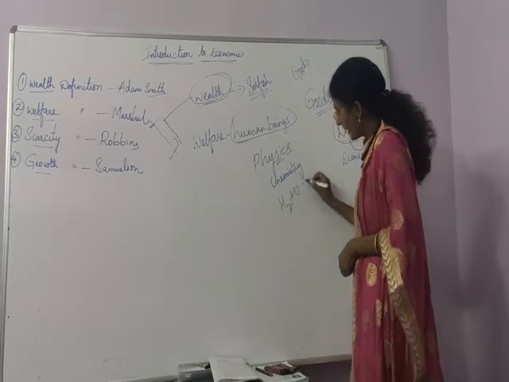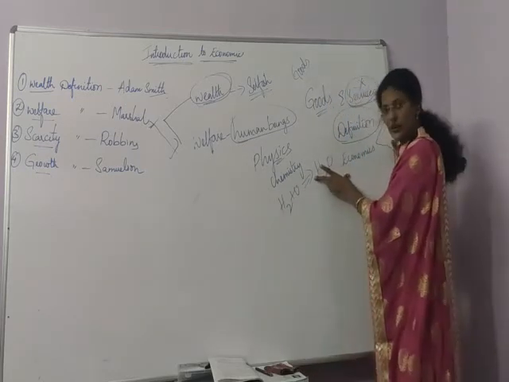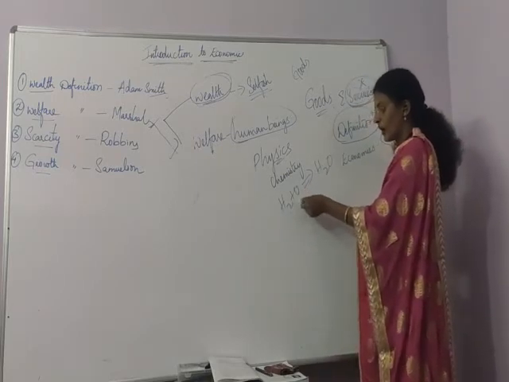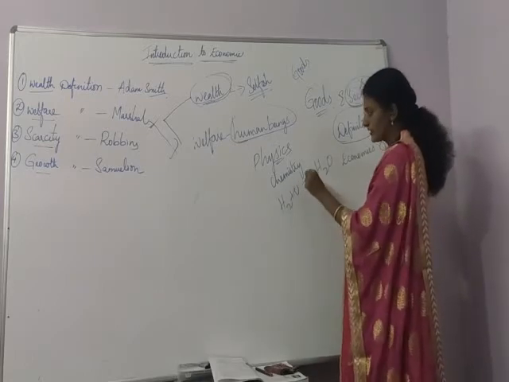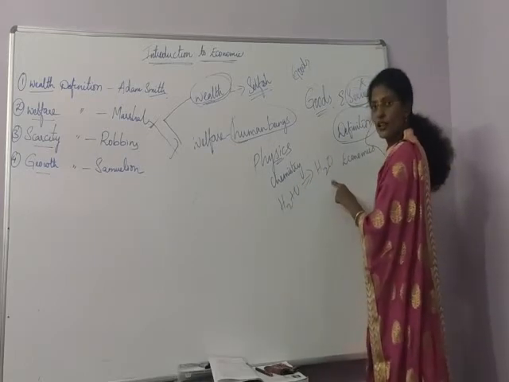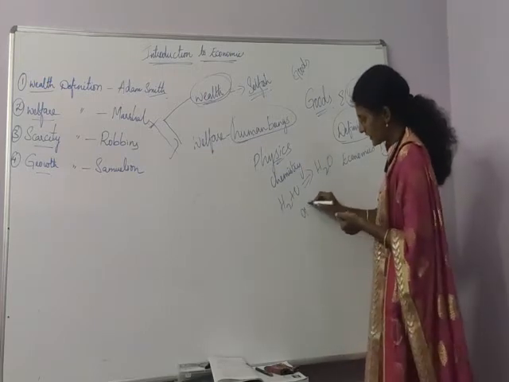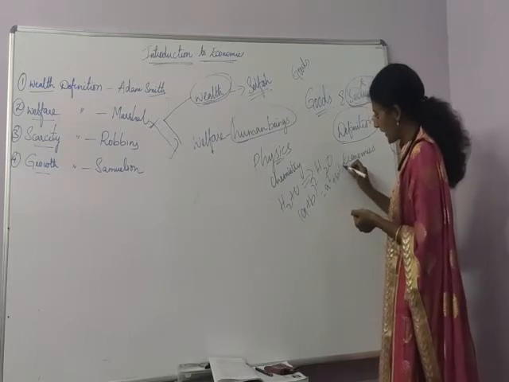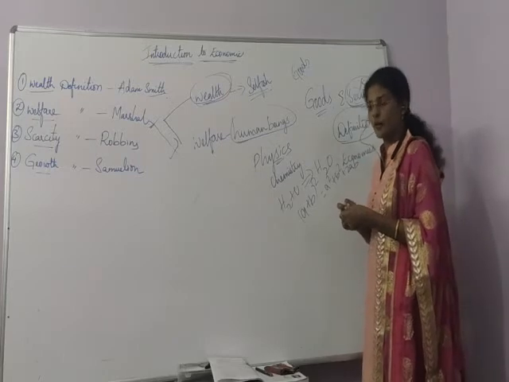H2 plus O gives us H2O, right? For every person, two hydrogen atoms and one oxygen atom will give us water. This is the same formula for every person. And for every person, (A+B) whole square is equal to A square plus B square plus 2AB. For every person, this will be the same formula.